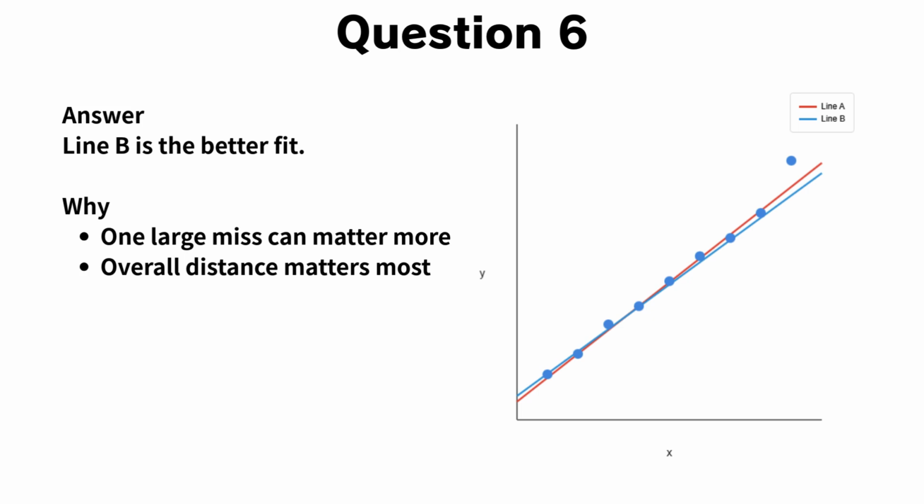When you consider every point together, line B minimizes the total distance more effectively. That is why line B is the better fit for the data. Key takeaway: one outlier can strongly influence how a line is evaluated. On the SAT, always compare overall distance, not where the line looks neat. The best fit is the line that performs best across the entire dataset.